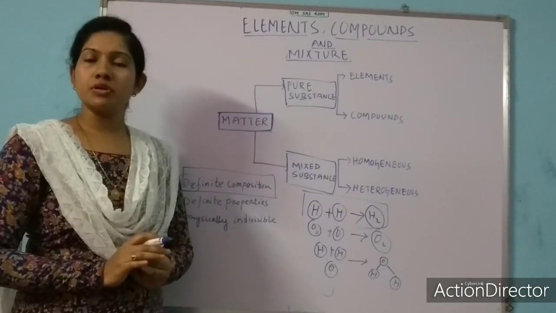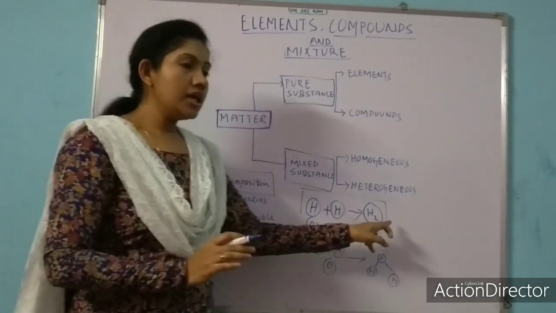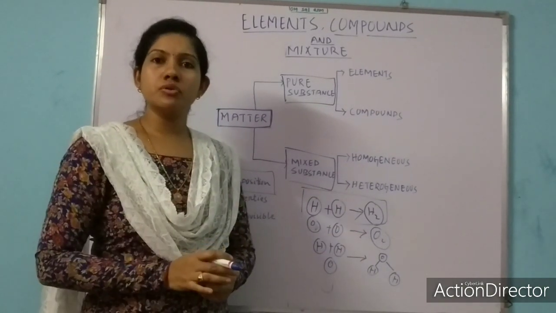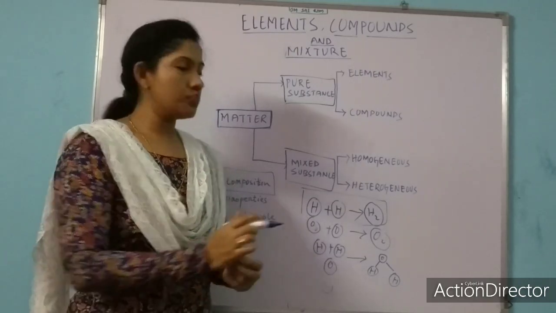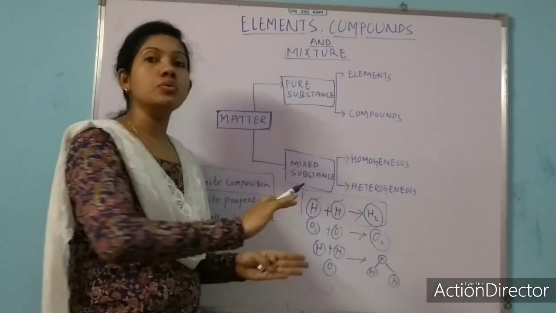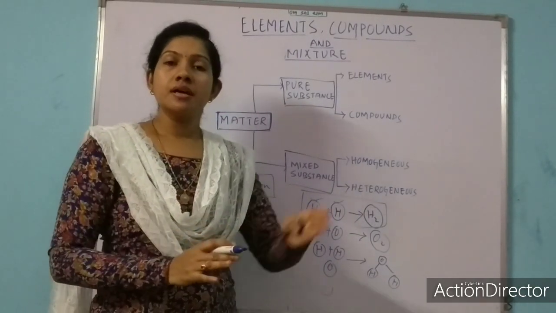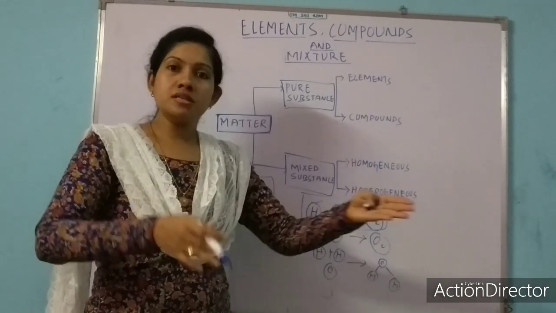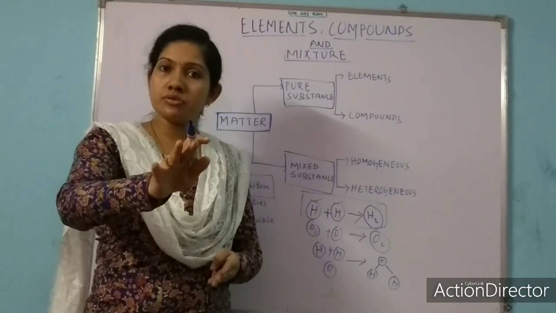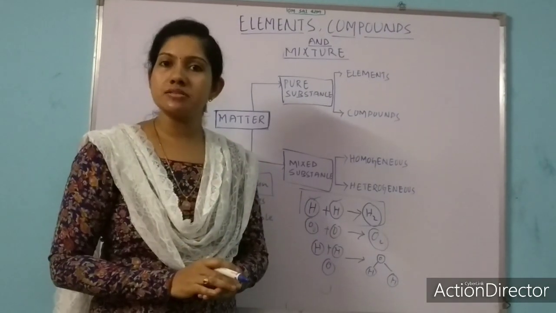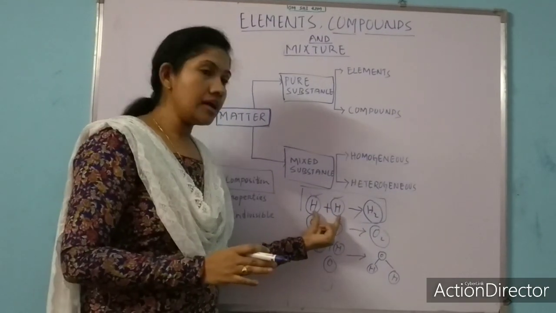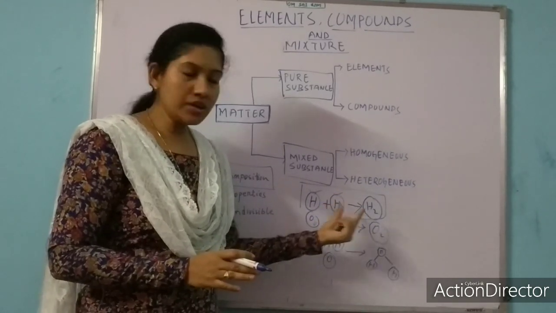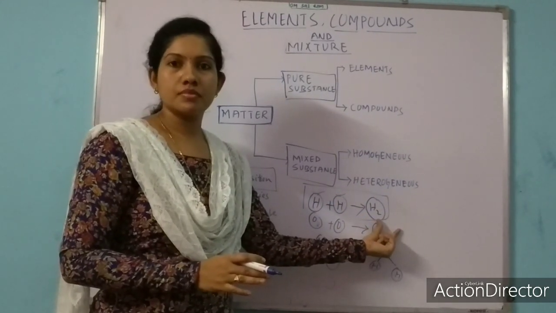One example I am giving. If we talk about a hydrogen molecule, surely it is composed of two hydrogen atoms only. Never calcium atom or chlorine atom. It never happens like this. Always two hydrogen atoms combine to form a hydrogen molecule.